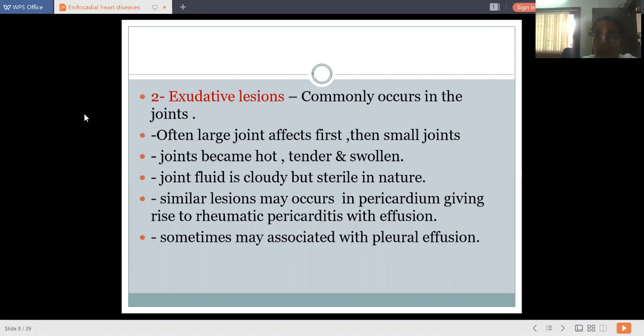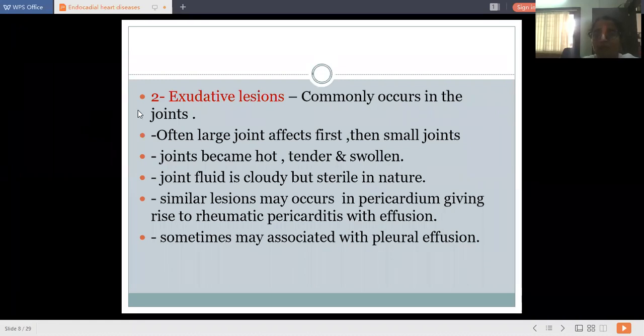They get surrounded with inflammatory cells, and later on this gets surrounded by fibrosis and capillaries. They get transformed into granulation tissue. So this is all about Aschoff's bodies. They are the proliferative lesions in rheumatic fever.